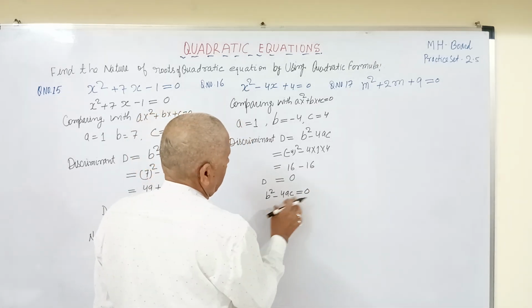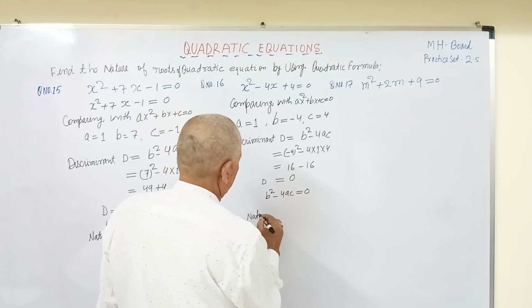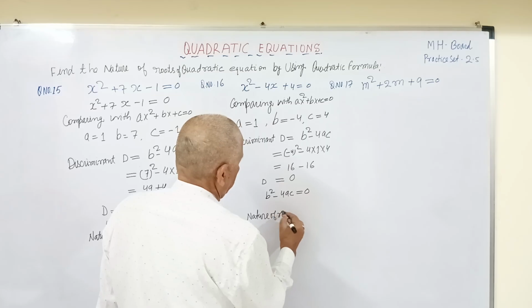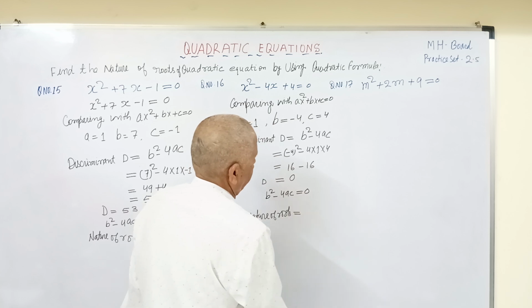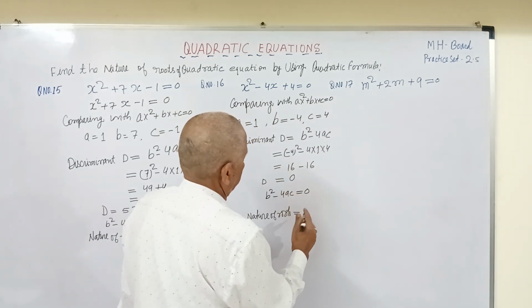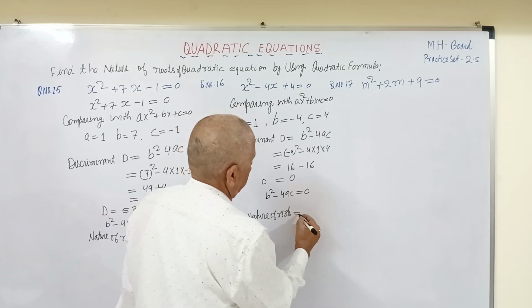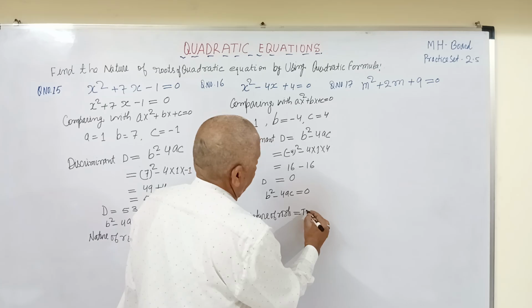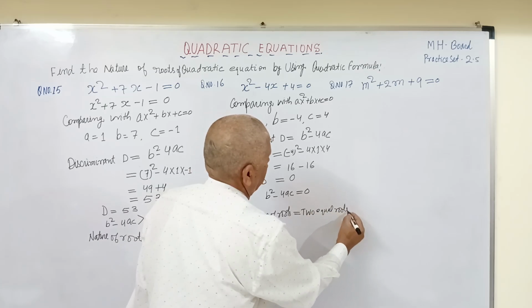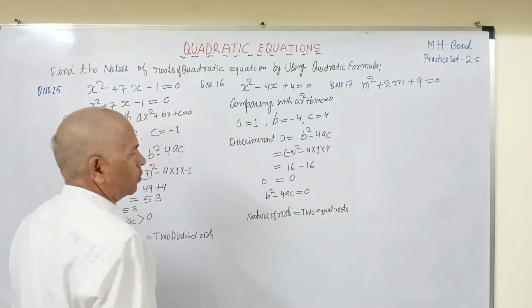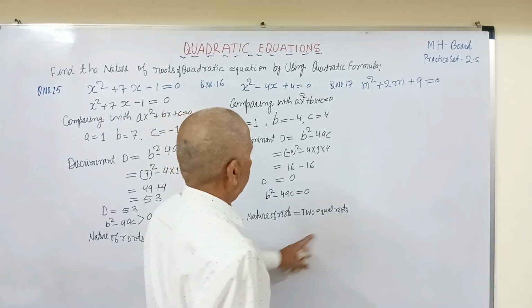So once this happens, that means nature of roots will be two equal roots. In this case, both the roots will be equal. So nature of roots equals to two equal roots.